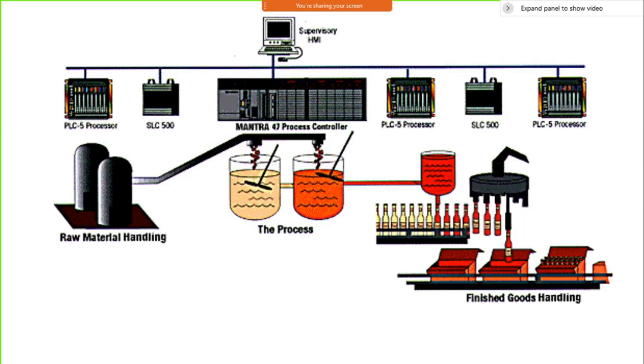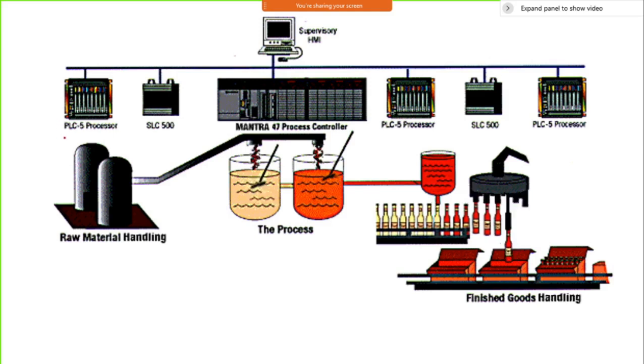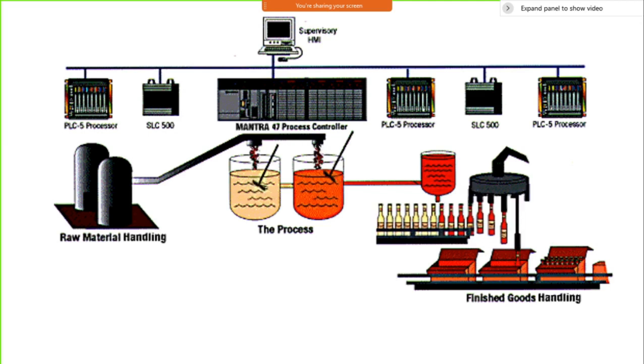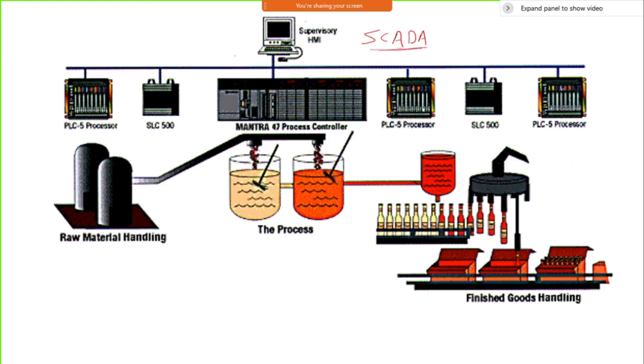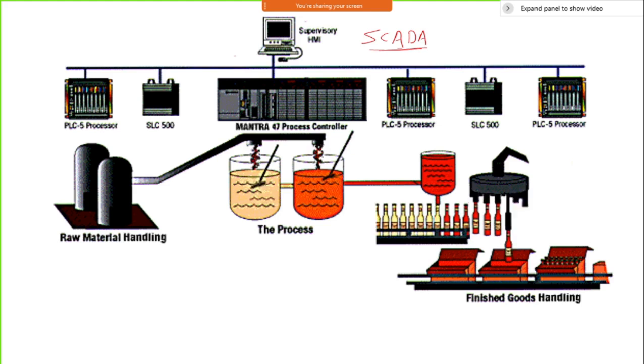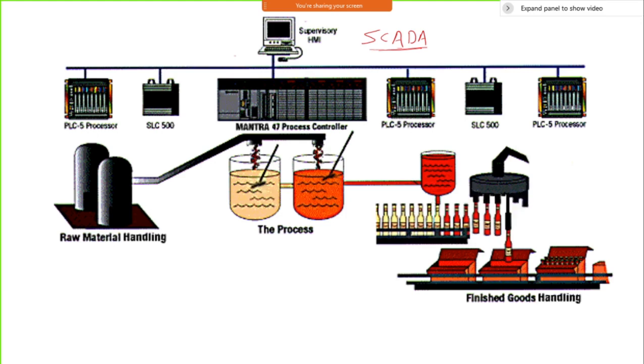I can have multiple PLCs connected, maybe PLC processors 5, 3, 2, 1. So many PLCs are brought into a single system, and there is one single supervisory system, which is called a SCADA type of system. Supervisory control systems like this are most used in industries. If you go into any cement factory or pharmacy factory, you will find these operations continuously happening.